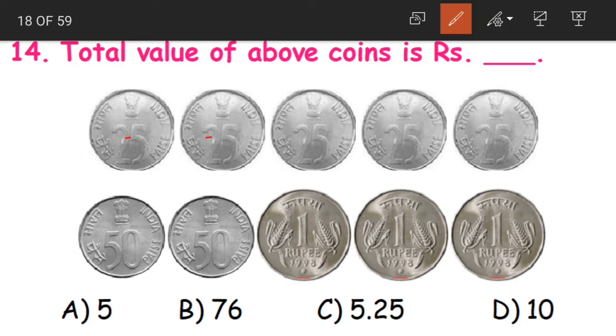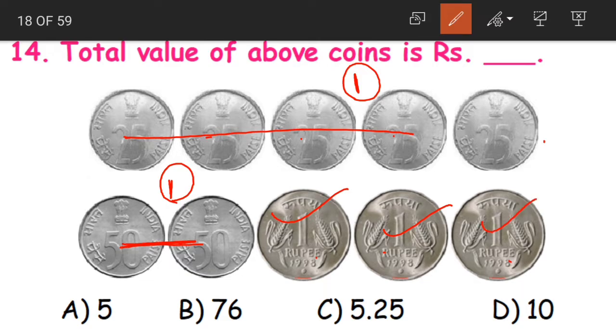We are having 1, 2, 3, 4, 4 25 paise coins, it will make 1 rupee. Then we have a 25 paise coin. Then we have two 50 paise coins, it will make 1 rupee. Then again 3 1 rupee coins. What is the value of 1 rupees here? 1, 2, 3, 4, 5. 5 1 rupee coins. So the total will be 5 rupees.